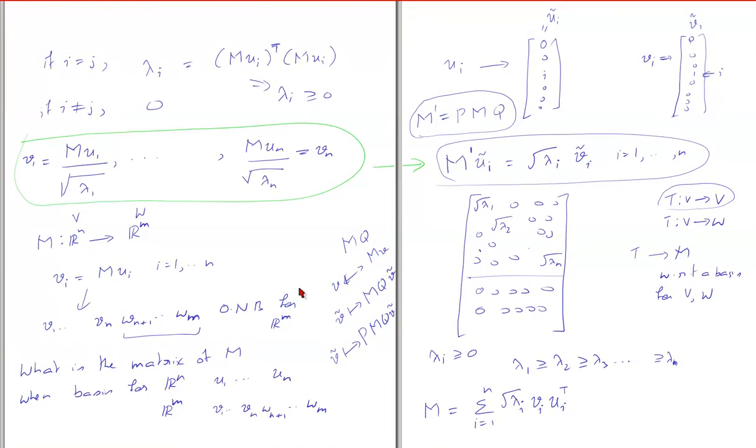It's some other change of basis operations happening. Yes, sir, got it. Yeah, it's a bit confusing.